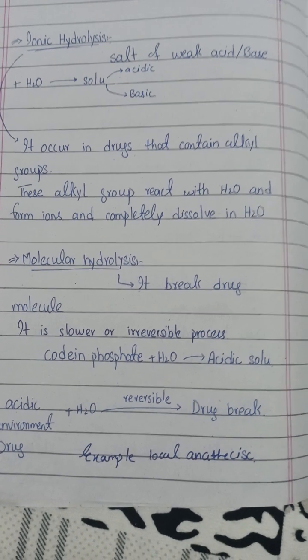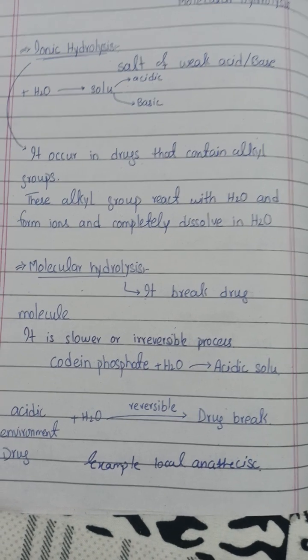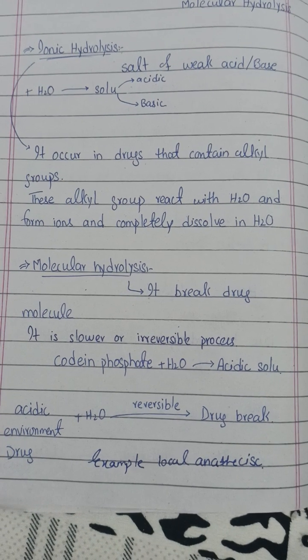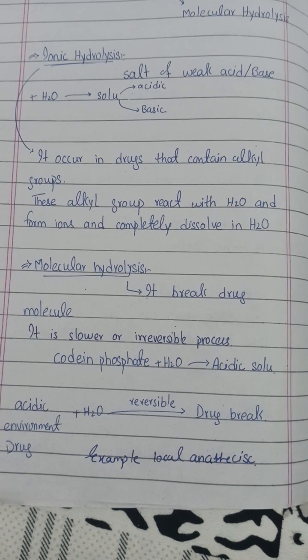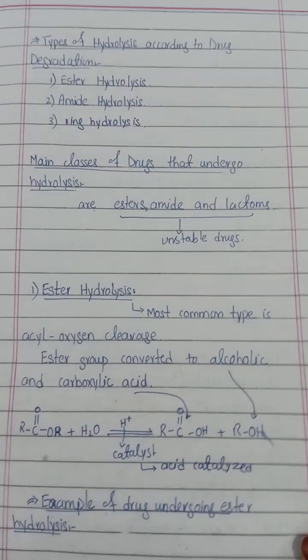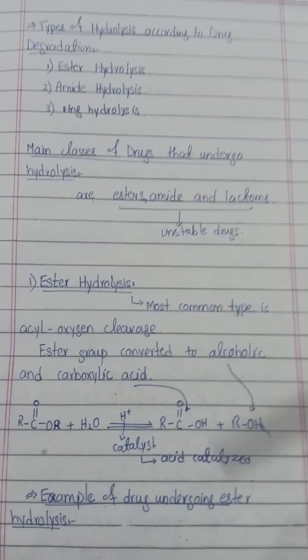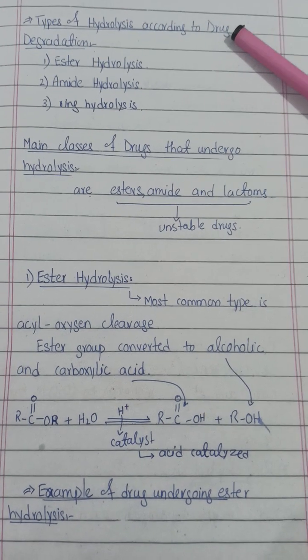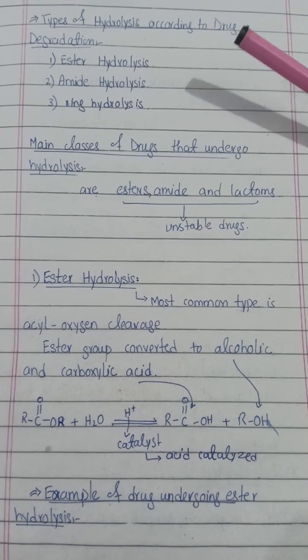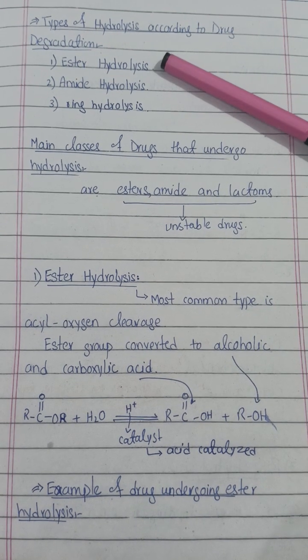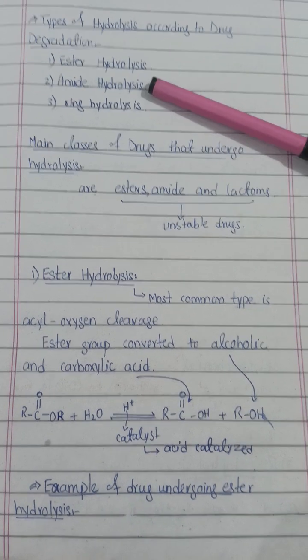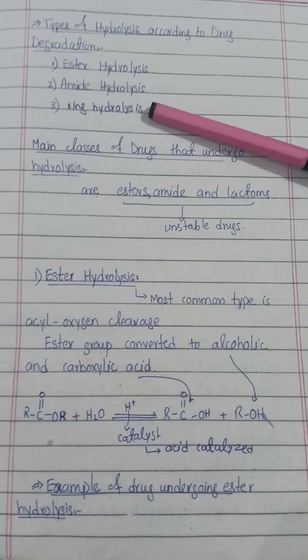This drug breaks, and the local anesthetics will have no effect on our body. So we are discussing the types of hydrolysis. Now we are discussing another classification of hydrolysis, and this classification is based on drug degradation, that is, how a drug degrades. First of all, we have three types of hydrolysis, that is ester, amide, and ring hydrolysis.